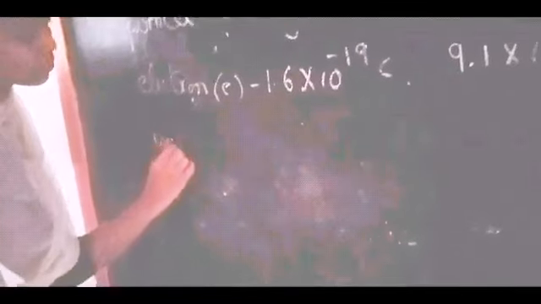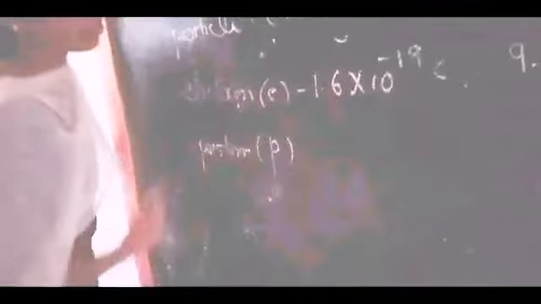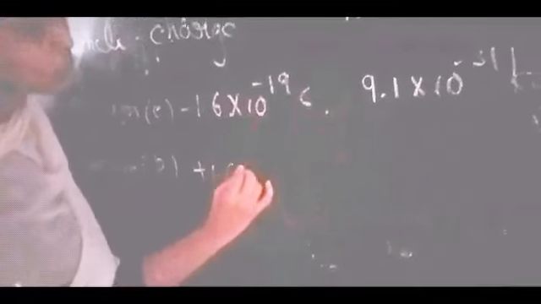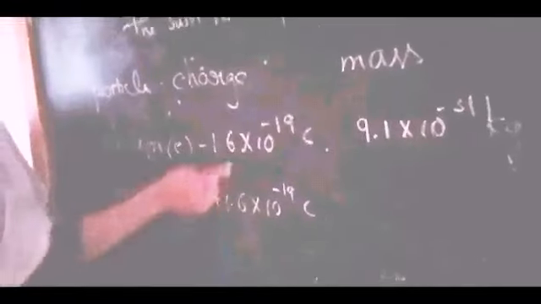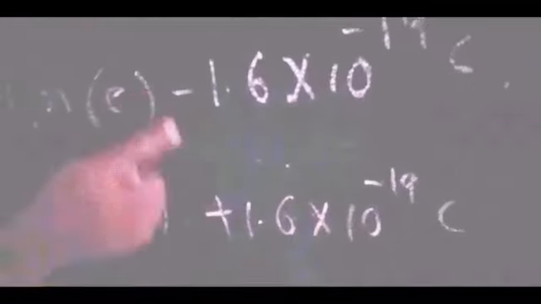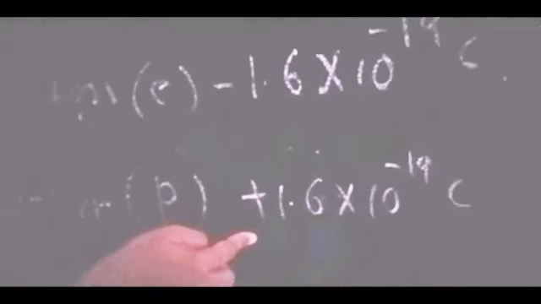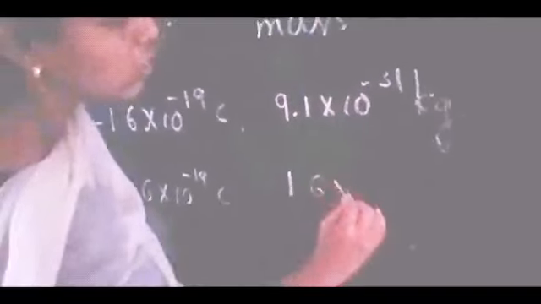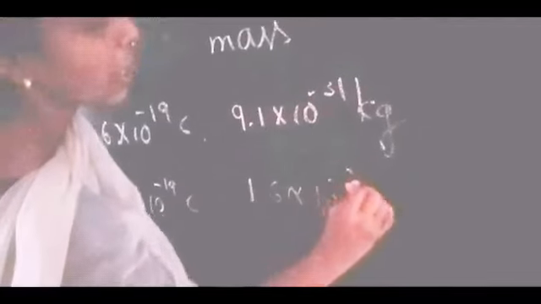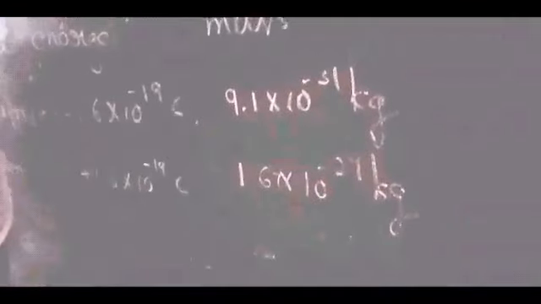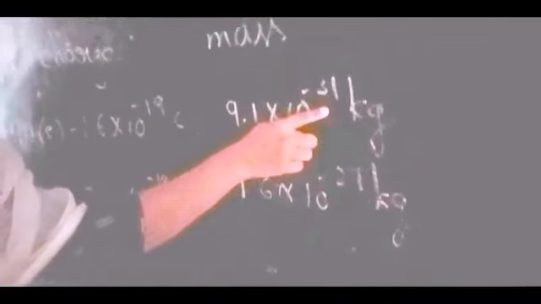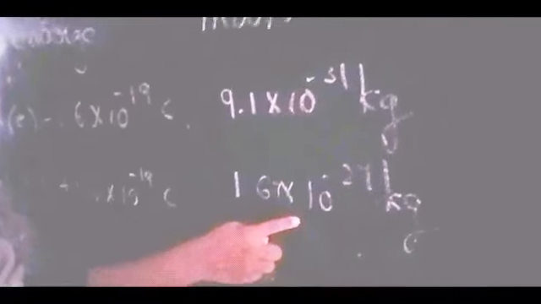For the proton, the charge is positive 1.6 into 10 power minus 19 coulomb. Electron and proton have the same charge but in opposite directions, one negatively charged and the other positively charged, but the same amount. Next, for mass, 1.67 into 10 power minus 27 kg. So minus 27 is bigger than minus 31. So a proton has heavier mass compared to an electron.